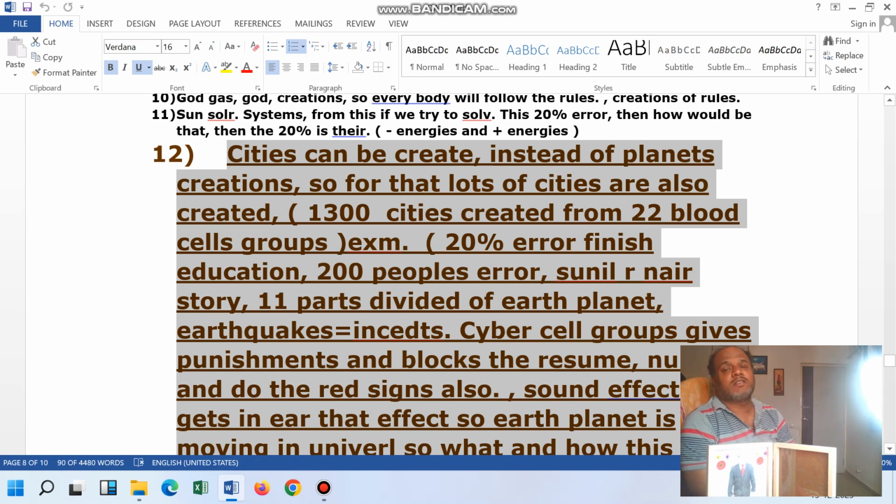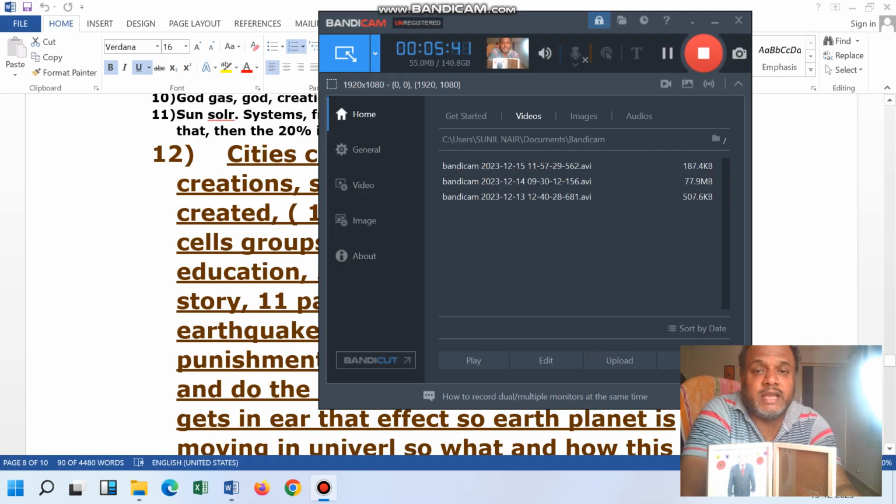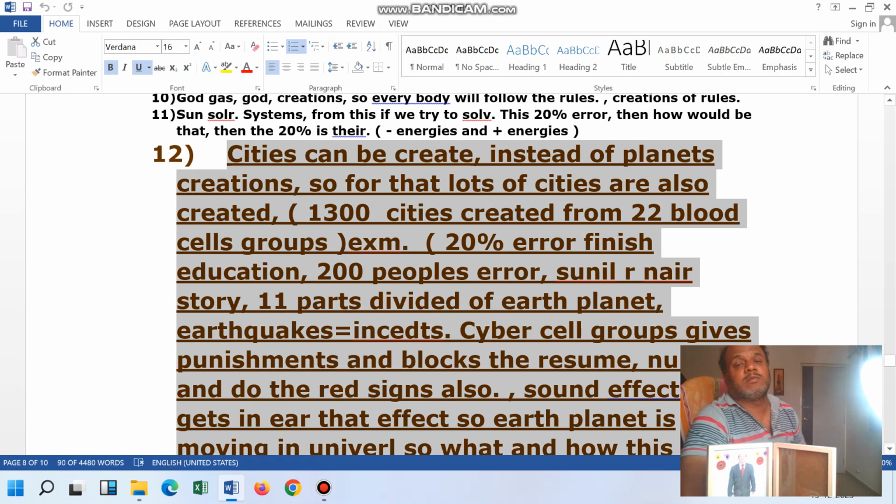So the base of the city is that text box. On the base of the text box only, the entire city is created. So what is the base? Text box. On the base of text box, the city is created. Like this it was told.